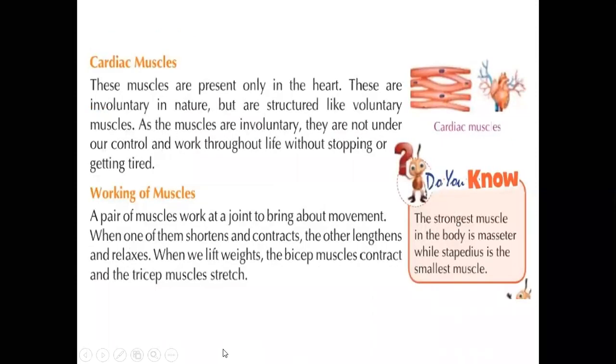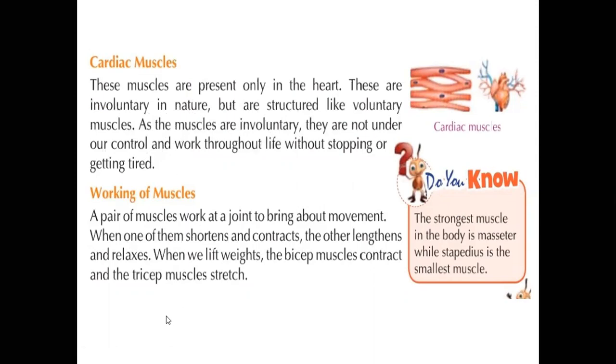Another one is cardiac muscles. Cardiac muscles are found in our heart. Our heart muscles are composed of cardiac muscles. The cardiac muscles are also involuntary, because we do not control them.